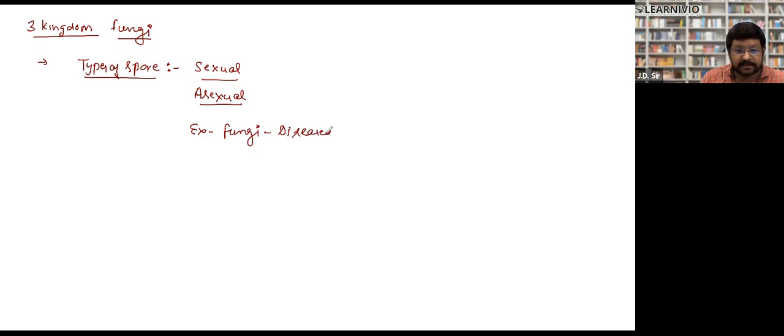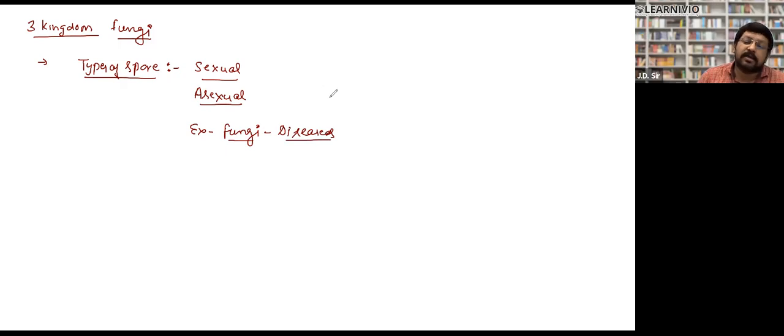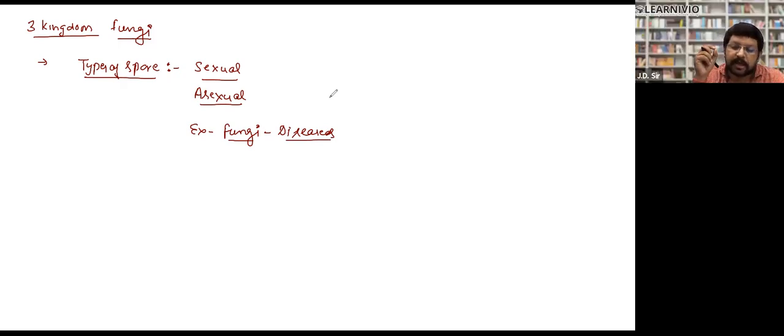Sir, what's a spore? Spores are germinal, seedling-like structures. Angiosperms and gymnosperms produce seeds, and seed production starts from gymnosperms onward. Plants like pteridophyta, bryophyta, and even fungi and algae do not have seed-like structures.